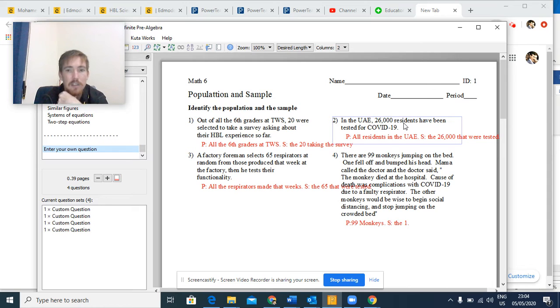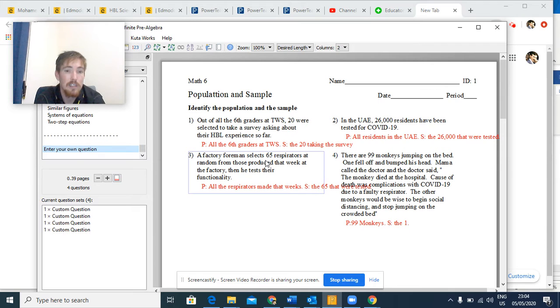In the UAE, 26,000 residents have been tested for COVID-19. So where's the number? The number's right here, 26,000. A little hint: that number is always going to be the sample. Now, you just have to ask, what is the group that sample was taken from? In this case, it would be the UAE. So the population would be all the residents in the UAE, and the sample is the 26,000 that were tested. Does that make sense?